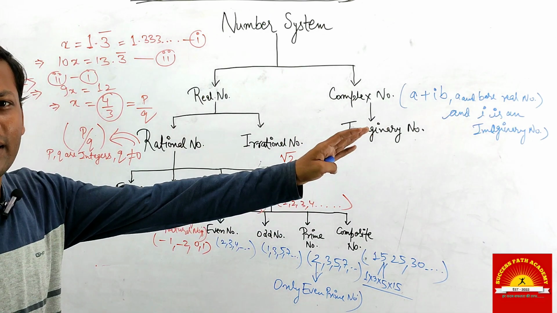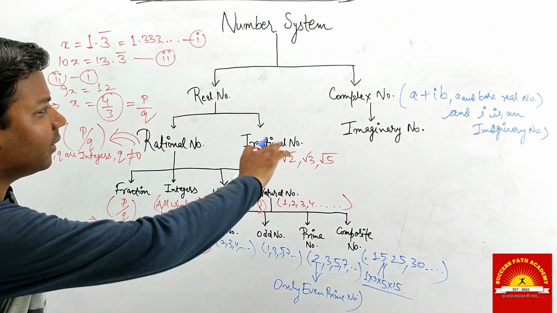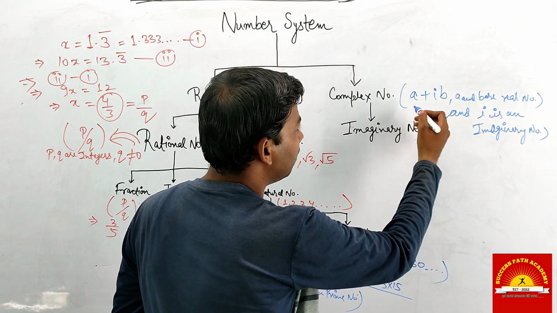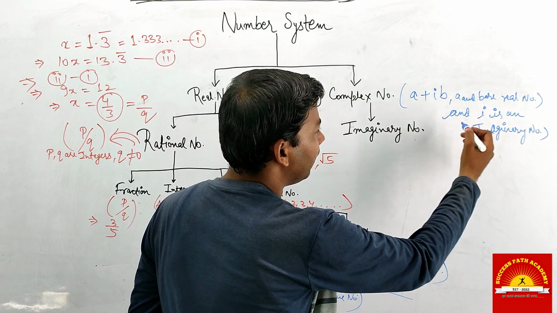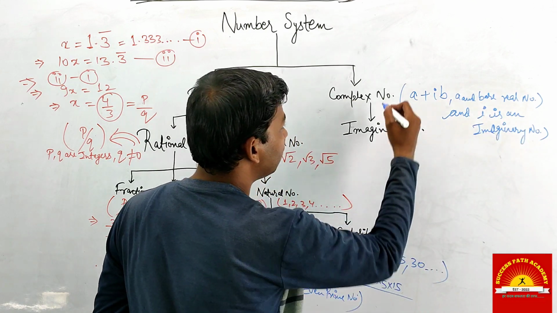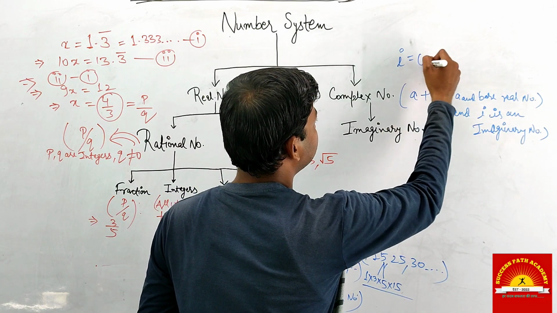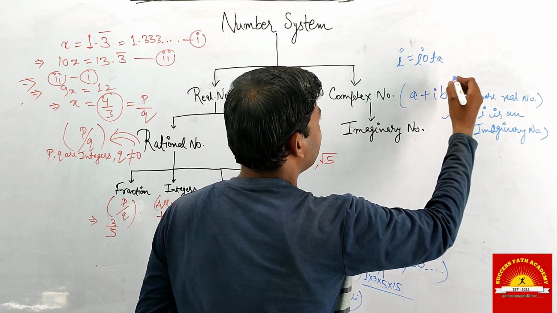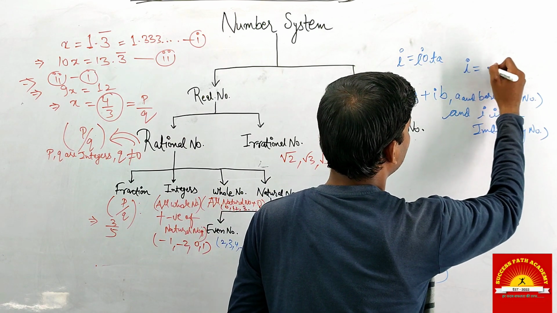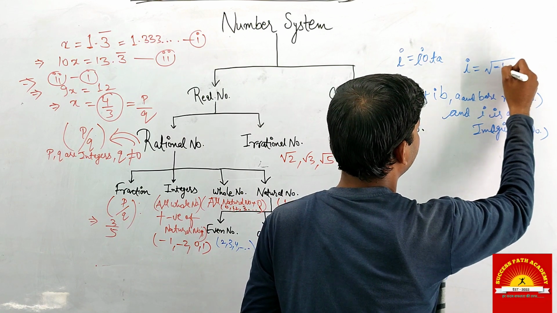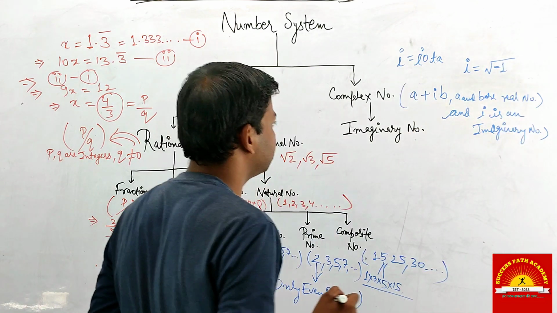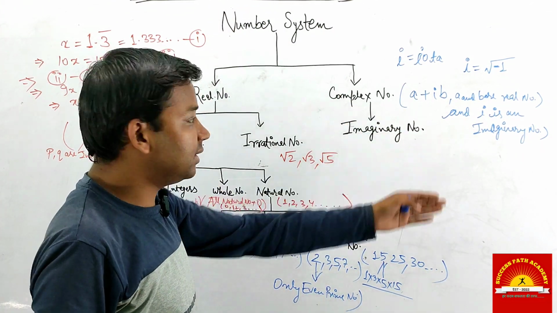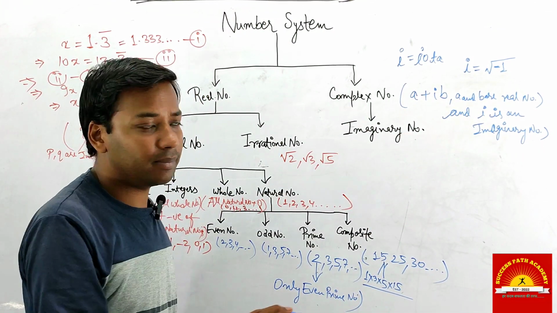Here i is iota. The value of i is equal to root under -1. So a complex number is a combination of a real number and an imaginary number.